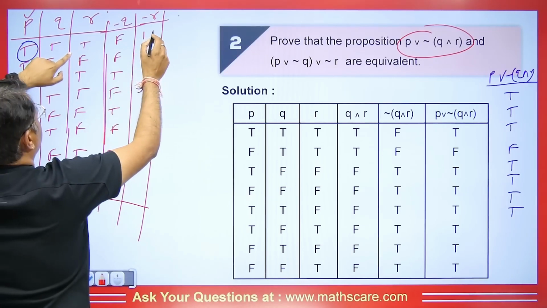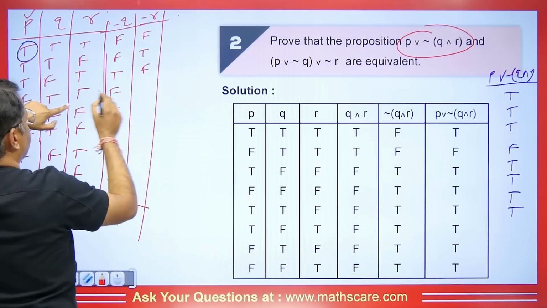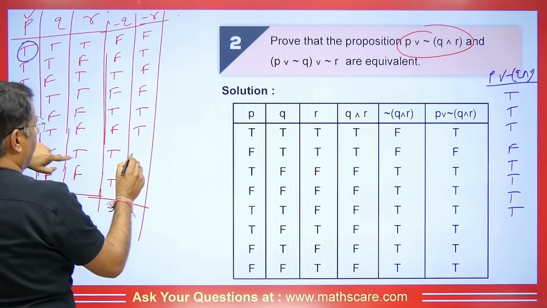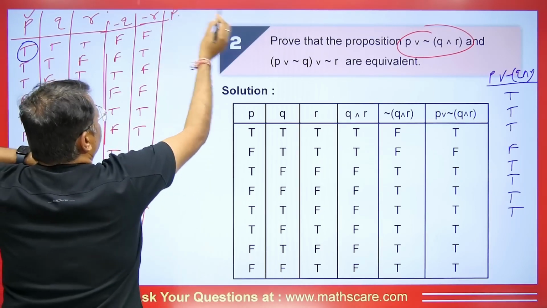If we take the negation of this, then it will be false, then it will be true, and then it will be false. Then students, it will be false. Then it will come true. True and false and true will come. Right, now let's see this. First of all, let's deal with this.